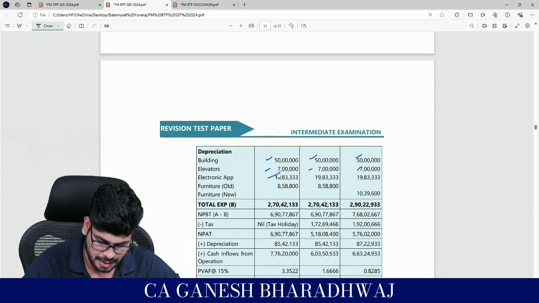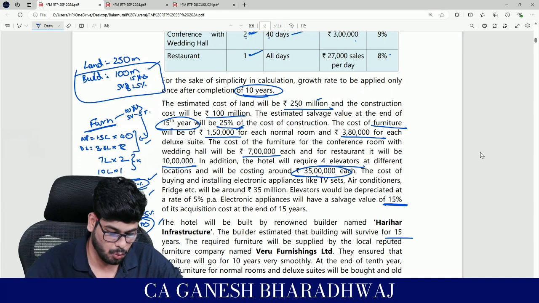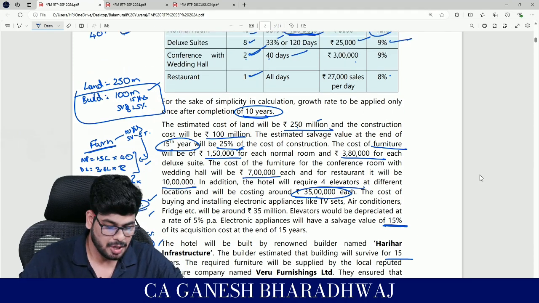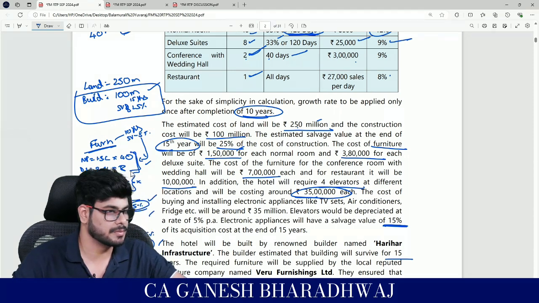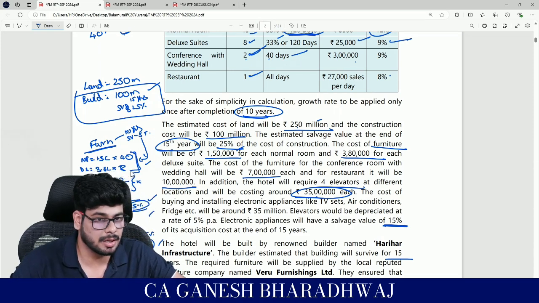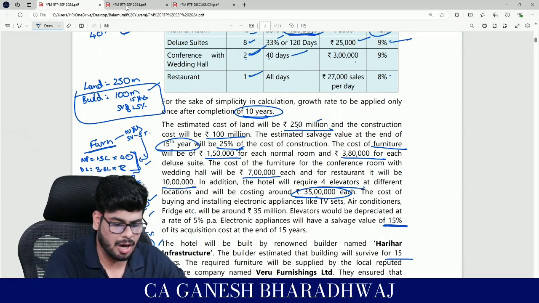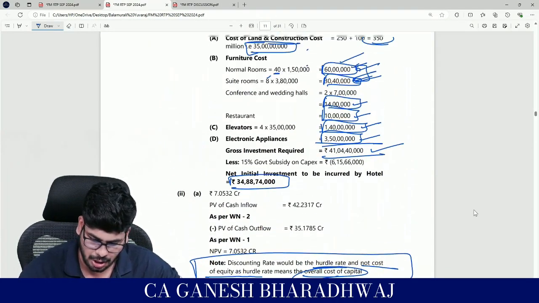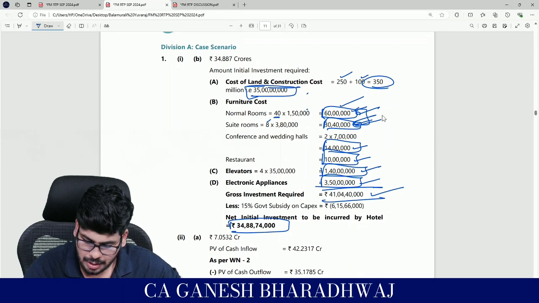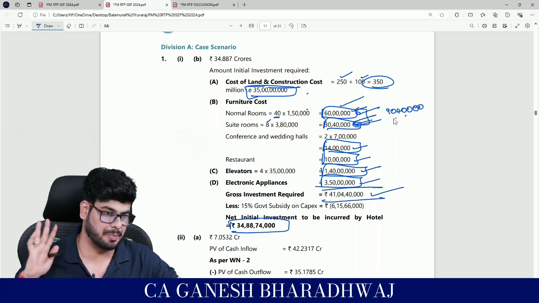Clear? Yes. Now, old furniture. Look at this, old furniture. What they have mentioned, the depreciation is applicable only on what? Only on these two components. Guys, correct? That is on normal rooms and your deluxe suites. Fine. So how much is that? Basically, this cost we got in this initial outflow itself. So 60 lakhs plus 30 lakh 40,000. That's basically 90 lakh 40,000. So this is the amount that you need to depreciate.